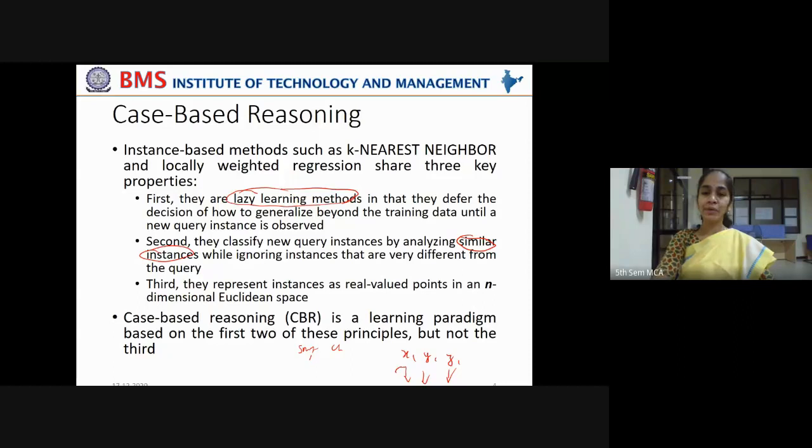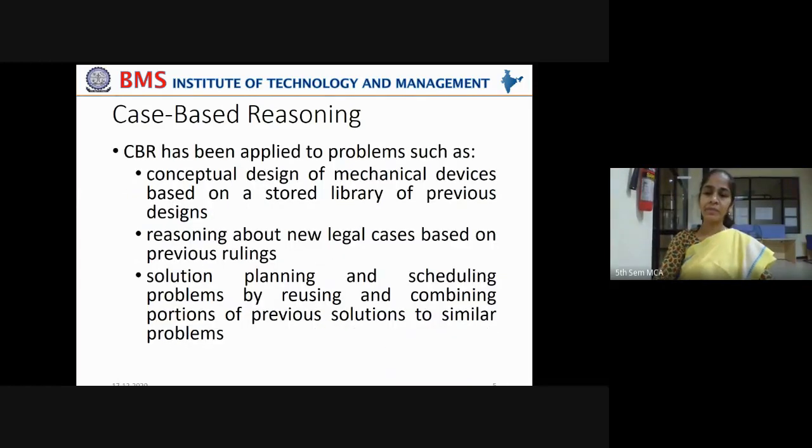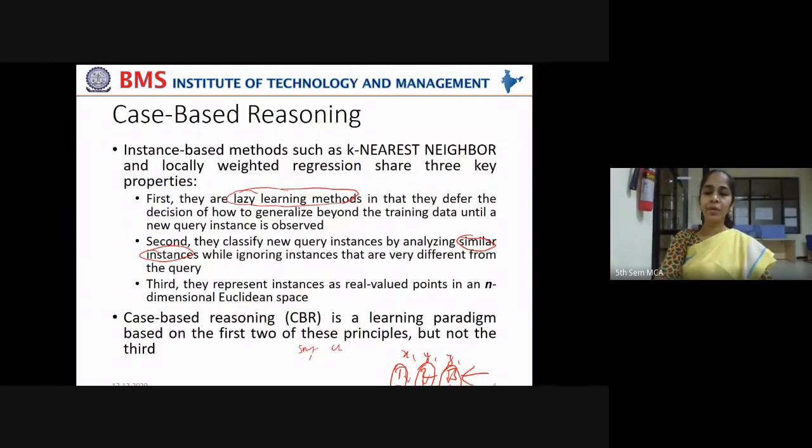If you have values like 1, 2, 3 or 7, 4, 1, it is easy to calculate the distance, right? 7 minus 1 whole square plus 4 minus 2 whole square plus 1 minus 3 whole square, square root over that, will give you the distance between this data point and this data point, right?